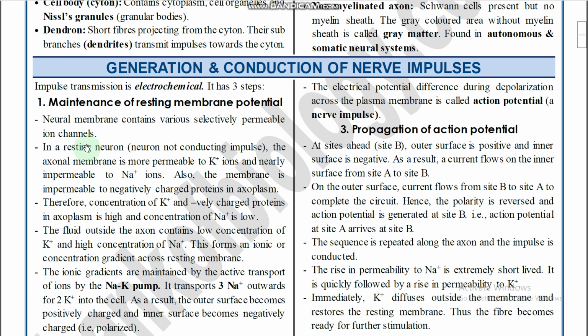So how do the generation and conduction of nerve impulse processes take place? First one: maintenance of resting membrane potential. Why is it called resting membrane potential? Because whenever the neuron is at rest, means